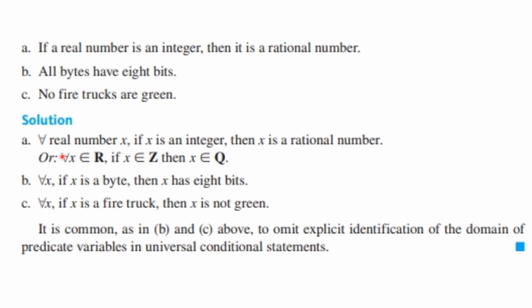So the first one you would write, for every real number x, if x is an integer, then x is a rational number, or purely in symbols, for every x, an element of R, if x is an element of Z, then x is an element of Q. And here we're using R, Z, and Q to stand for the sets of numbers that we've talked about. For B, for every x, if x is a byte, a computer byte, then it has 8 bits. And C is, for every x, if x is a fire truck, then x is not green.